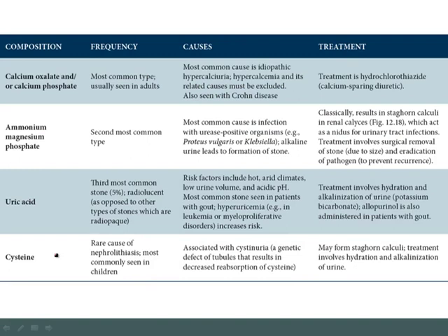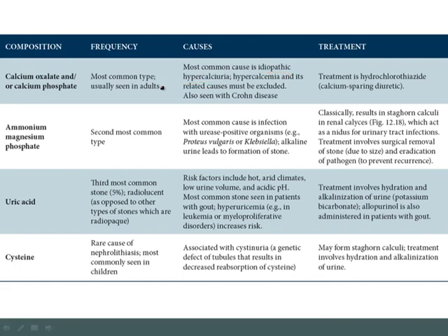One common type of stone, in fact the most common type of stone seen in adults, is a calcium oxalate or a calcium phosphate stone. Now, if a patient has a calcium stone, then obviously there was high calcium within the urine. And so one of the very important things that you have to exclude in these patients is hypercalcemia. Because, of course, if there's a high calcium in the urine, it may have come from a high calcium in the blood. However, it's important to note that actually the most common cause of calcium stone is not hypercalcemia, but instead something called idiopathic hypercalciuria, where for some reason the patients actually put excess calcium into the urine, but the calcium level in the blood is actually normal.